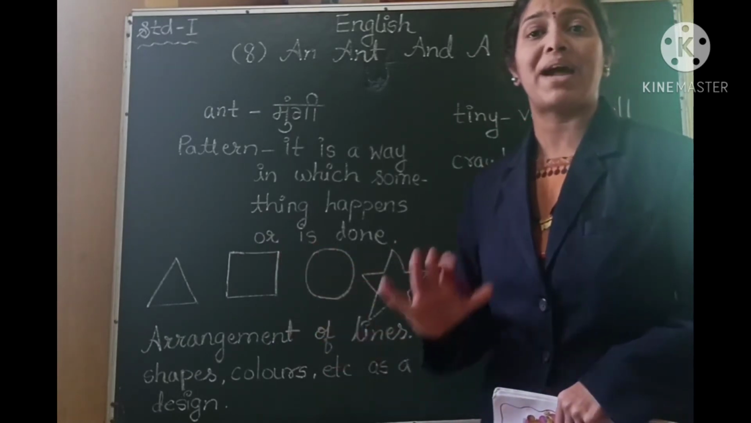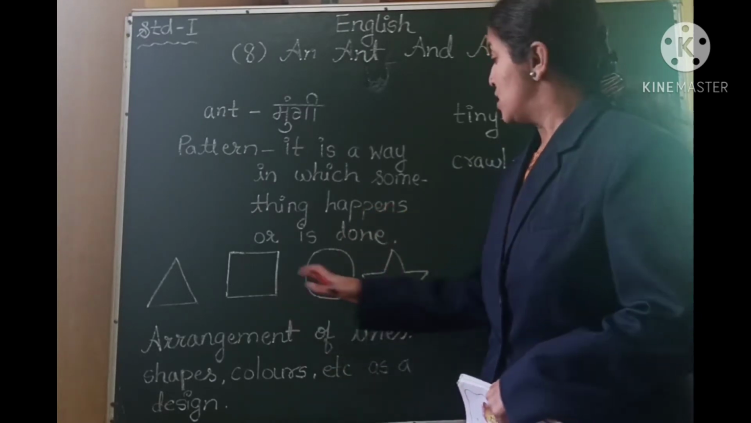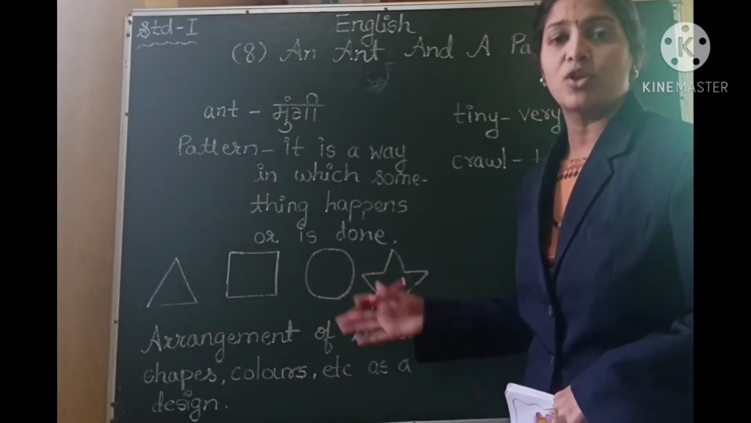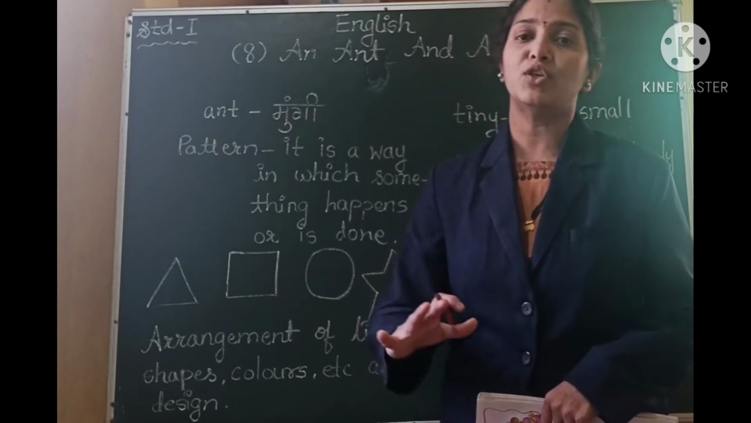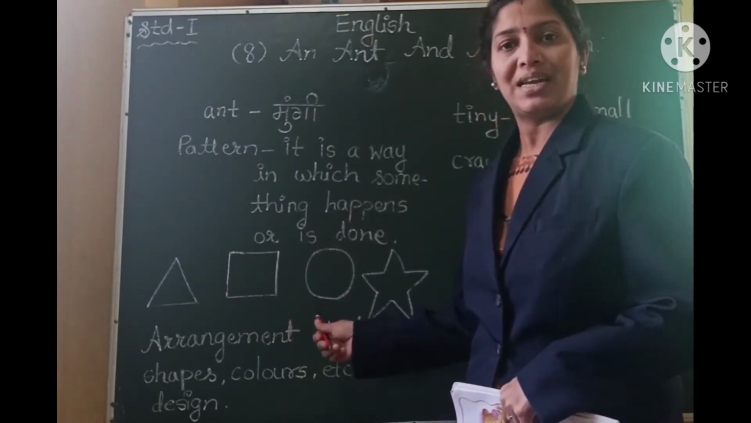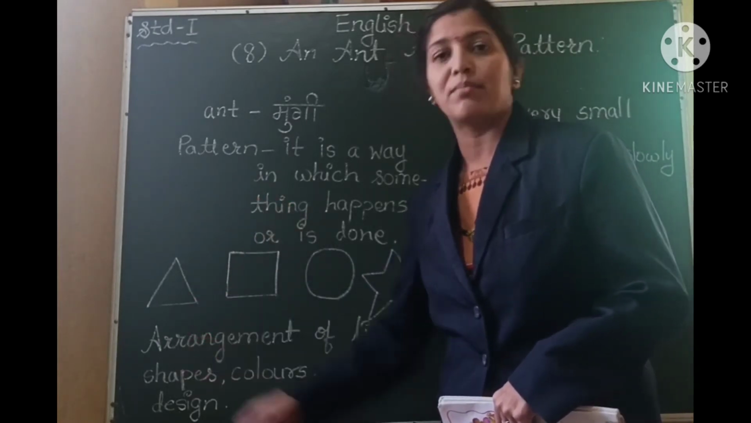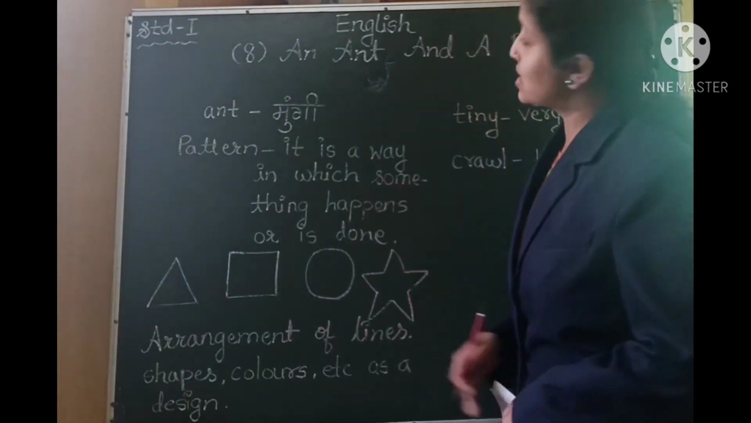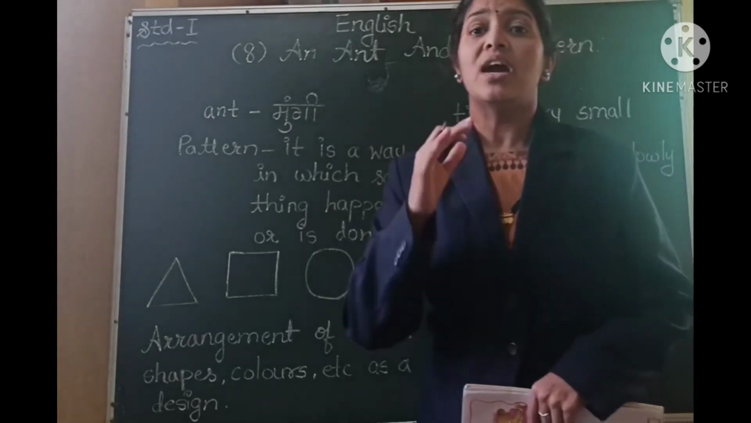So these are the patterns. These are the patterns or the designs of triangle, square shape and a star shape. So these are the patterns. These are universal. Wherever you go, when you say circle, it will be like this only. Whenever you say triangle, it will be the same everywhere in the world. So this is a pattern, and in this lesson, An Ant and a Pattern, we are going to see how an